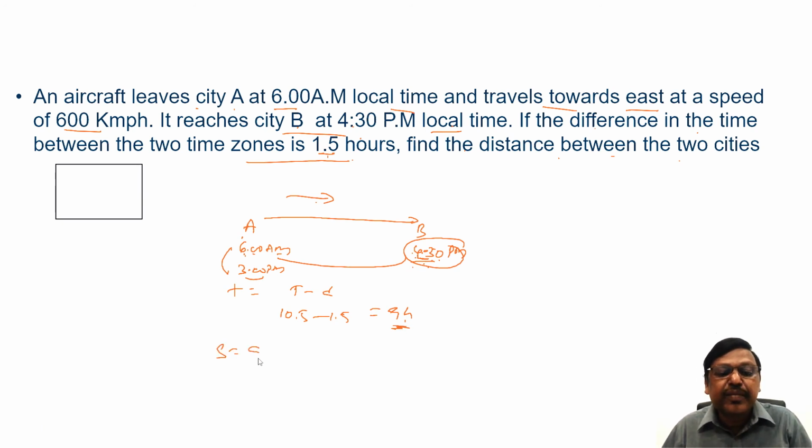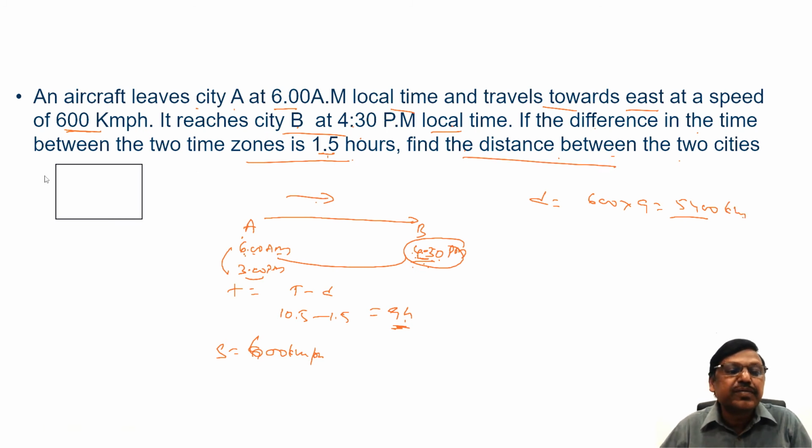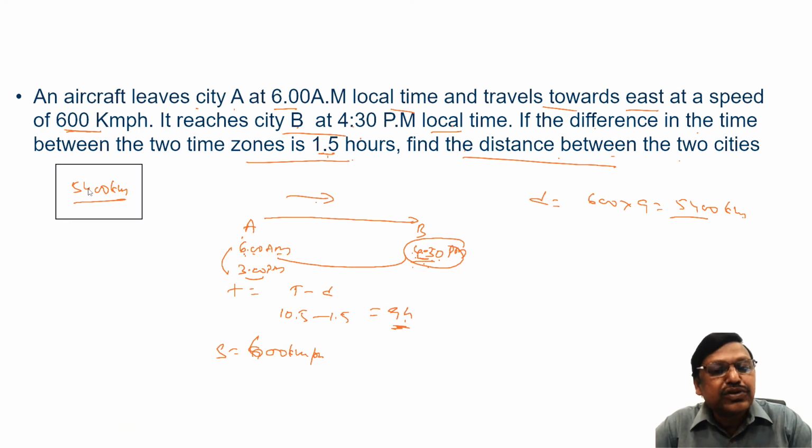Speed is 600 kilometers per hour. So the distance is speed into time. Speed is 600, time is 9 hours. So the distance is 5,400 kilometers. Find the distance between the two cities, my answer is 5,400 kilometers. So this is how we can consider questions on time zones.